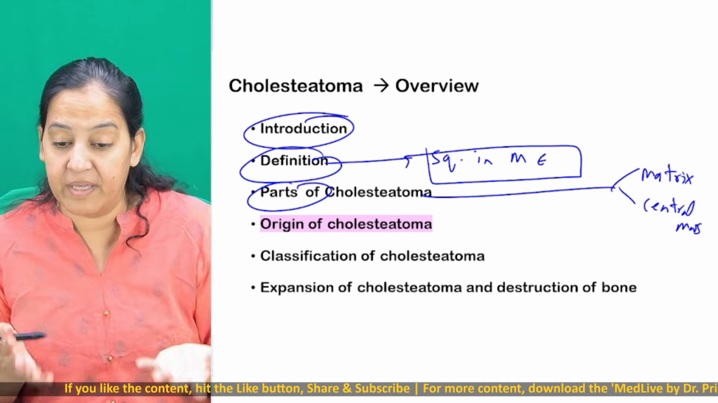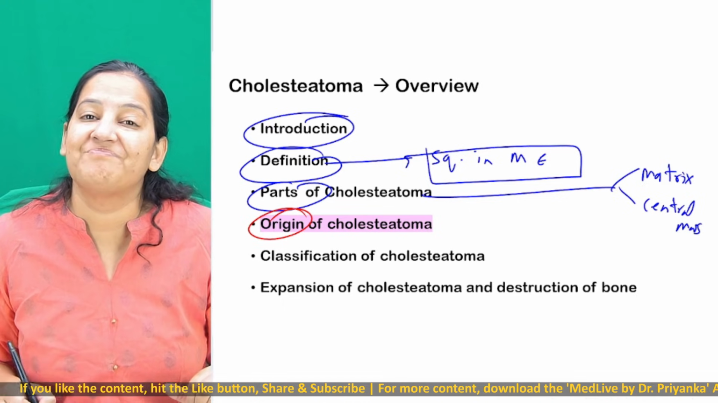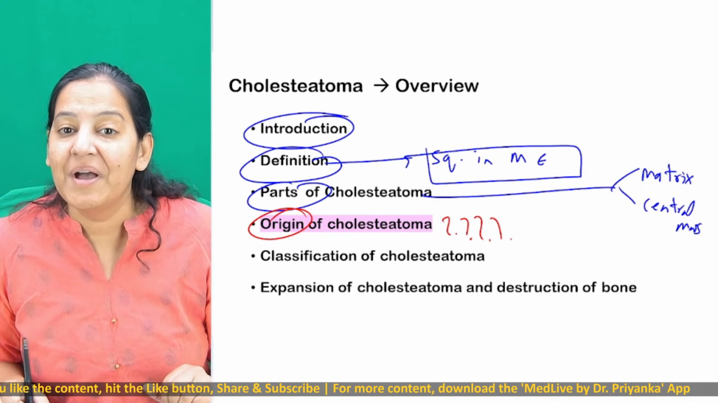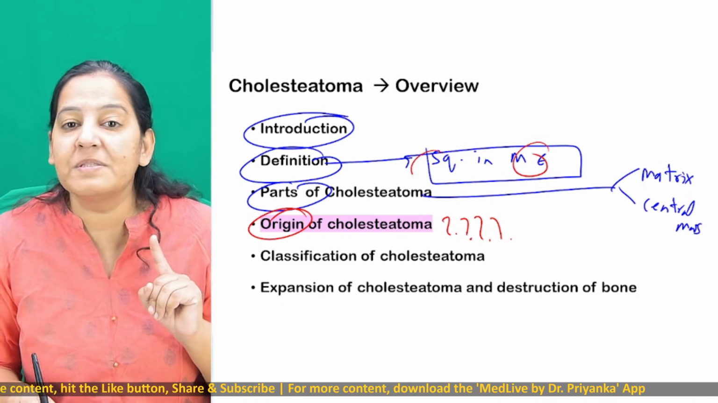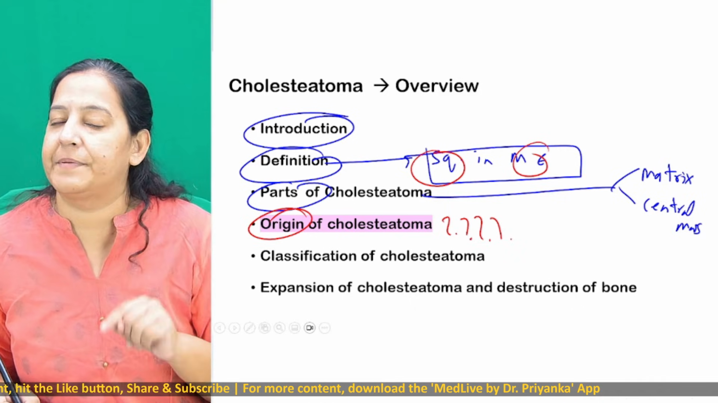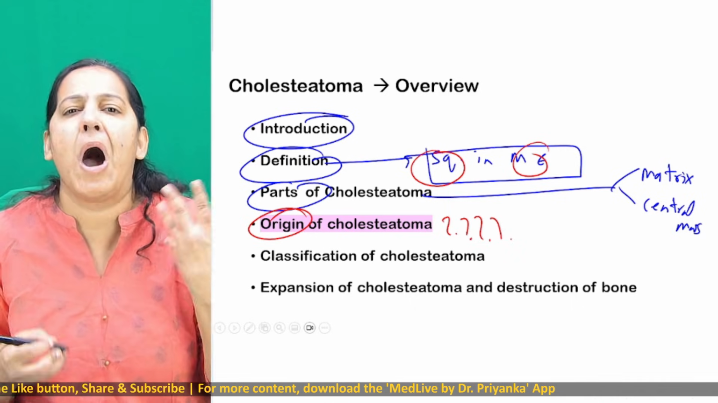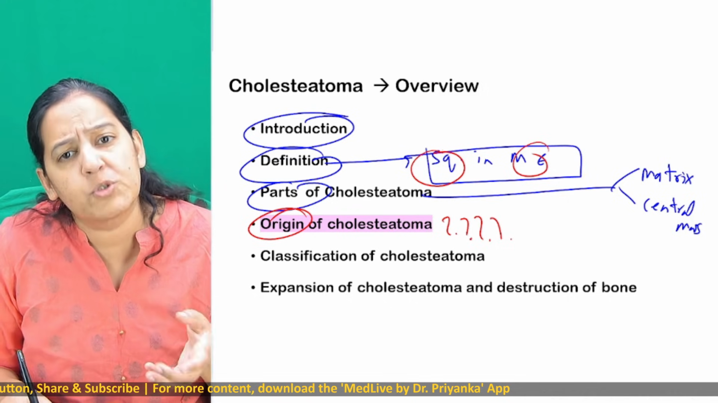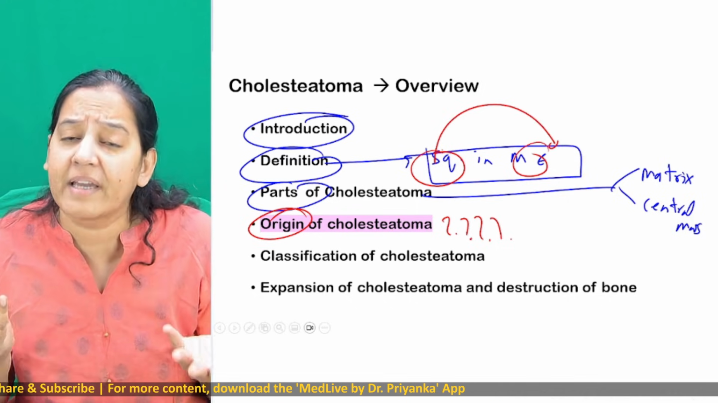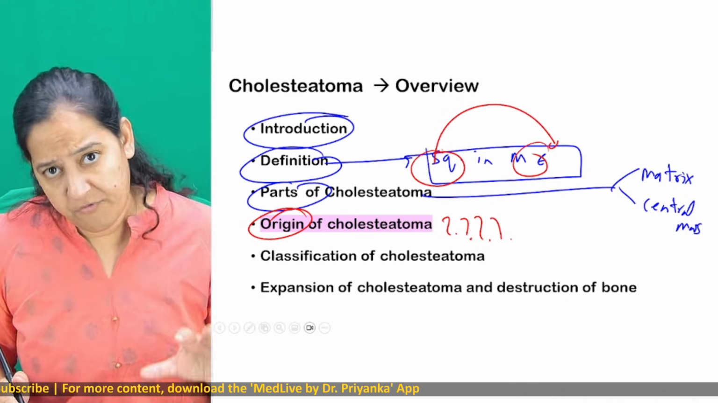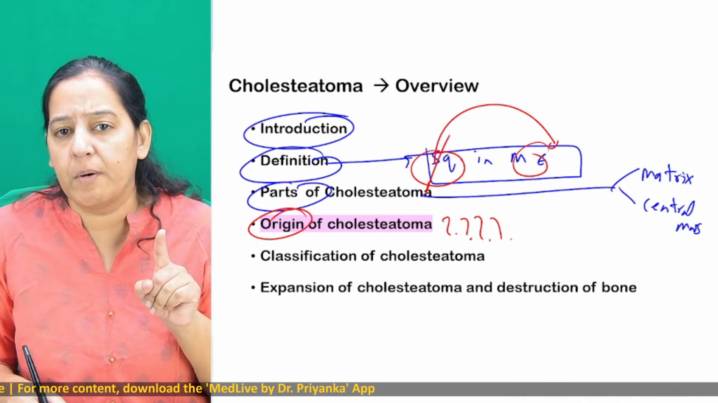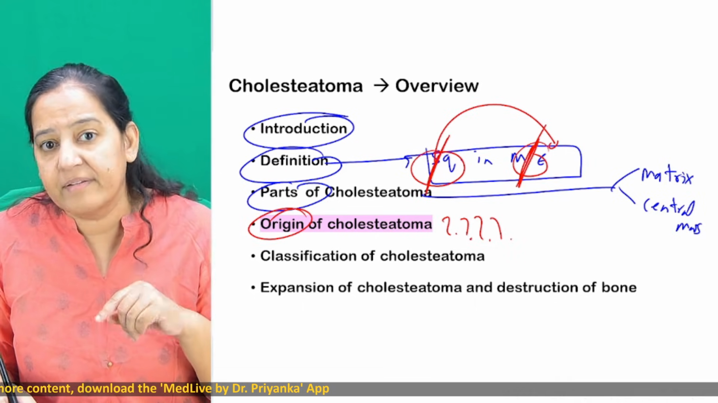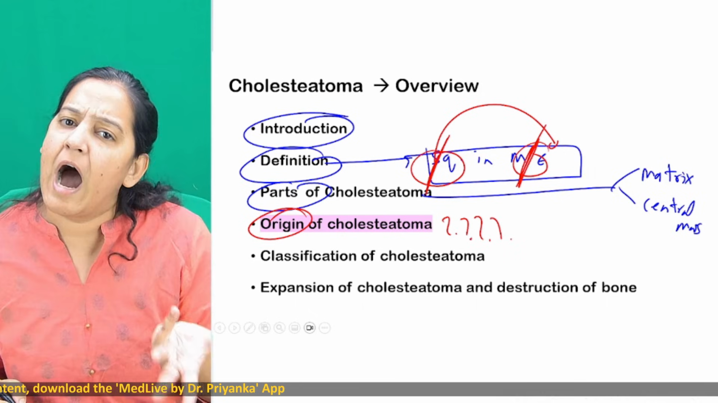Okay, now the biggest question, how does it originate? I am saying middle ear doesn't have squamous epithelia. Middle ear is having columnar epithelia. The middle ear is having cuboidal epithelia. So how come squamous epithelia is coming in the middle ear? How does it come, if it is not present? For forming cholesteatoma, the squamous epithelia must come in this middle ear. Then only cholesteatoma will form. But how is it coming?